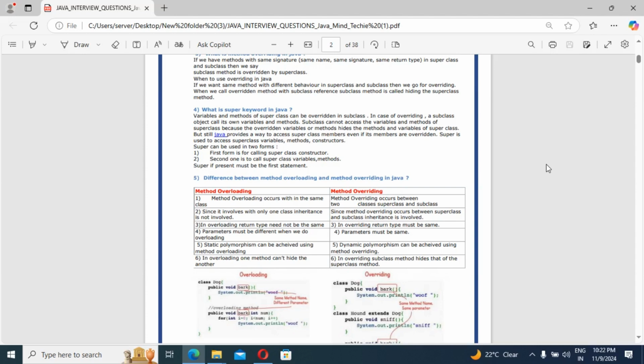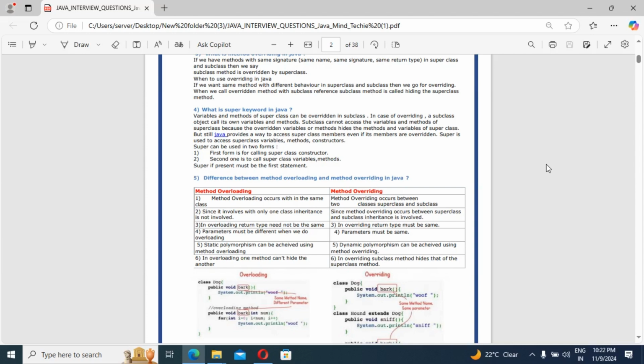So I have written them one by one here. Let's see the first difference. Method overloading occurs within the same class. Guys, this is the first thing you should tell the interviewer if they ask this question. Method overloading occurs within the same class, but method overriding occurs between two different classes, that is, subclass and superclass.